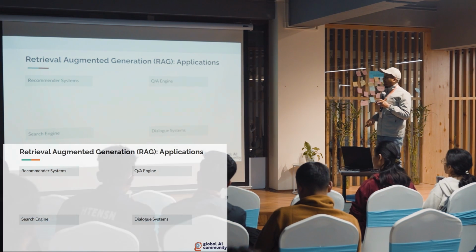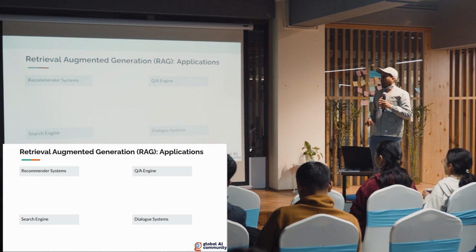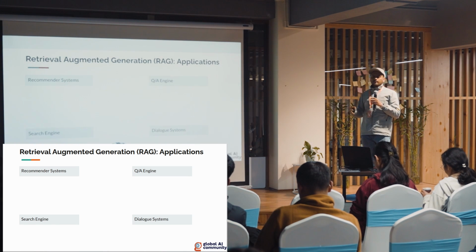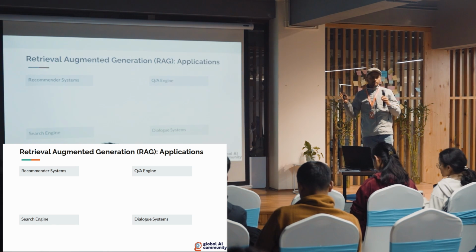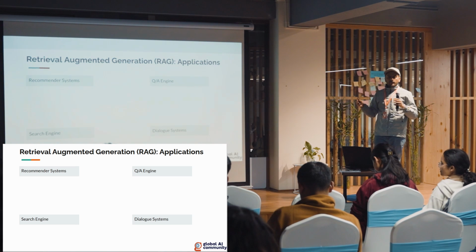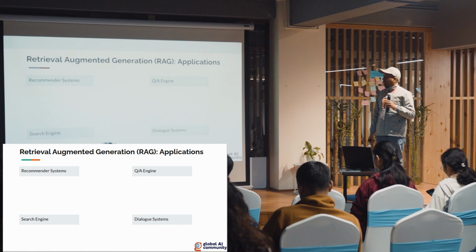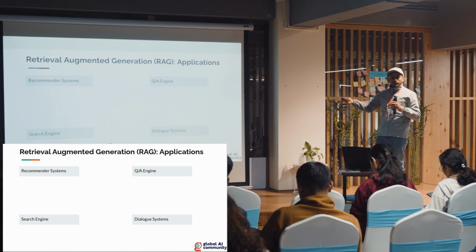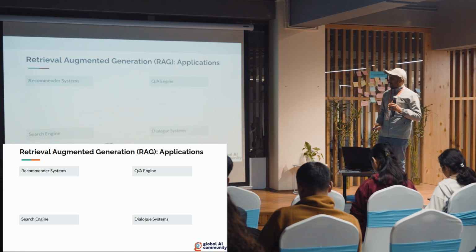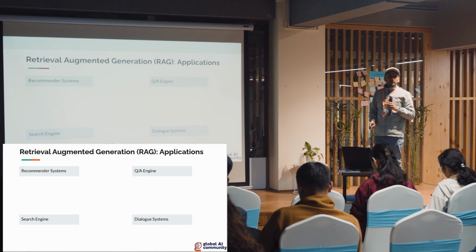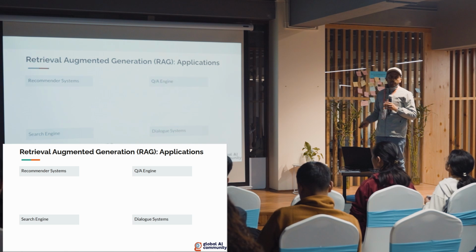So these are some applications. The first one is recommender systems. We can index the items, and then we can compare the embeddings of different items and recommend the related ones. And the other three are kind of related. So QA engine, we can think of it as ChatGPT-like chatbots. Search engines, Perplexity and Bing Copilot, they are quite famous. And dialogue systems, so kind of chatbots.